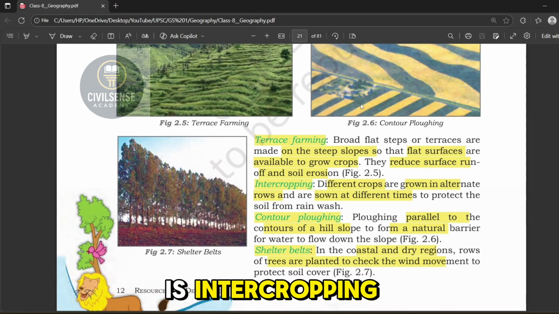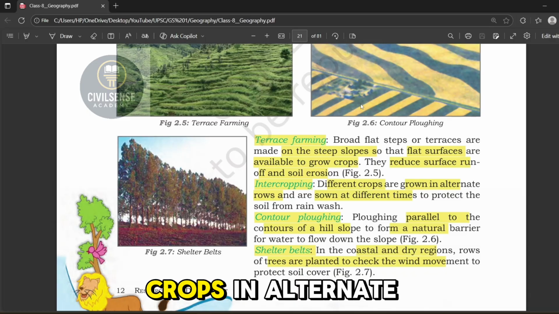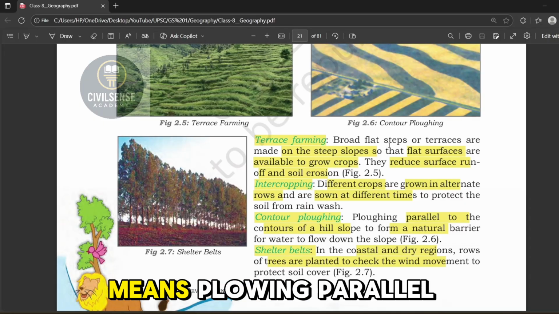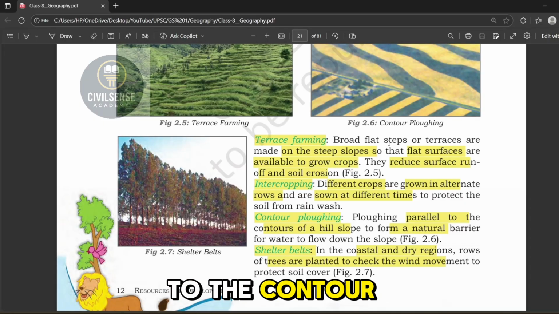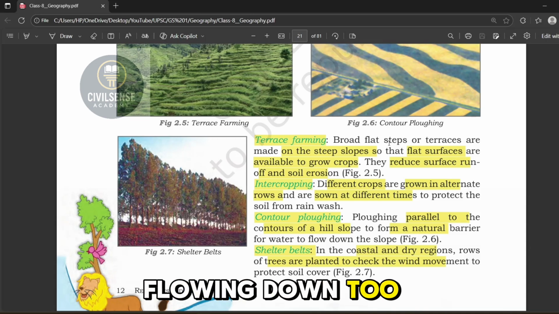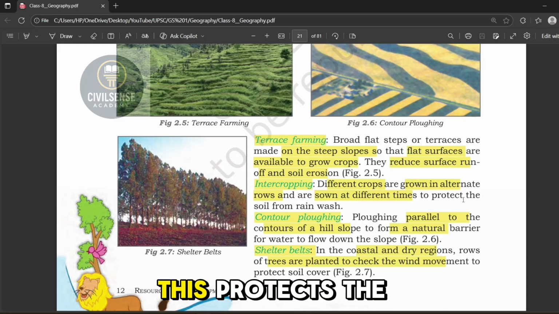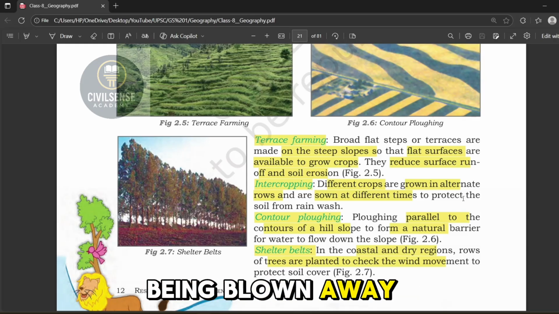Next, the fifth one is intercropping, means growing different crops in alternate rows or at a different time. This protects the soil from rainwash and helps maintain soil fertility. Sixth, contour plowing means plowing parallel to the contour lines of a hill slope. This helps to form a natural barrier, preventing water from flowing down too quickly and thus reducing soil erosion. Next, the seventh one is shelter belts. In coastal and dry regions, rows of trees are planted to check wind movement. This protects the soil cover from being blown away by strong winds.